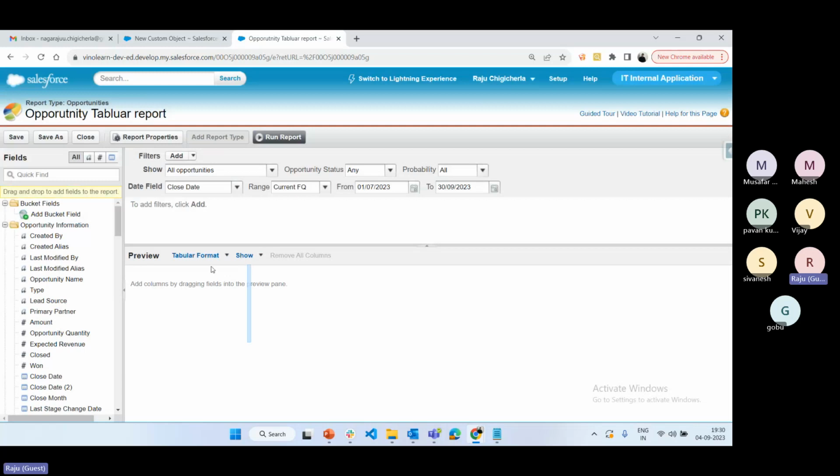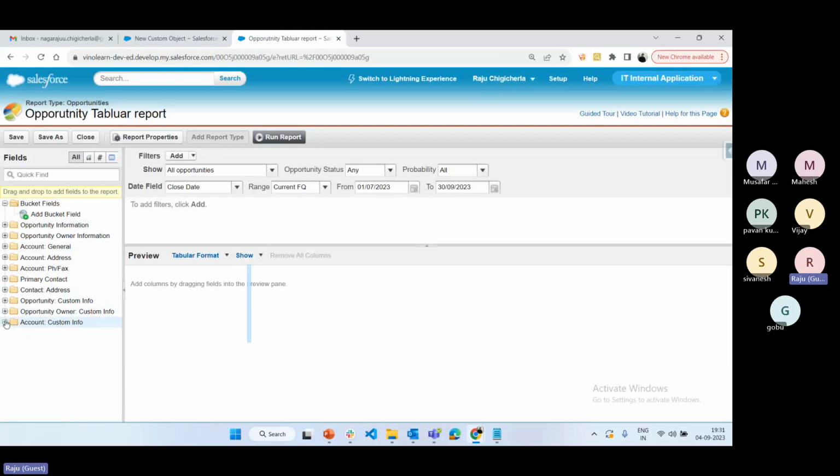You can change the type of the format, whichever format is required. If you want to display the details or only the count, you can select here, remove all columns. Now compare to here, fields. See here, whatever opportunity related fields are showing. Opportunity's parent is account, right? So that is the reason account related information is also displayed here.